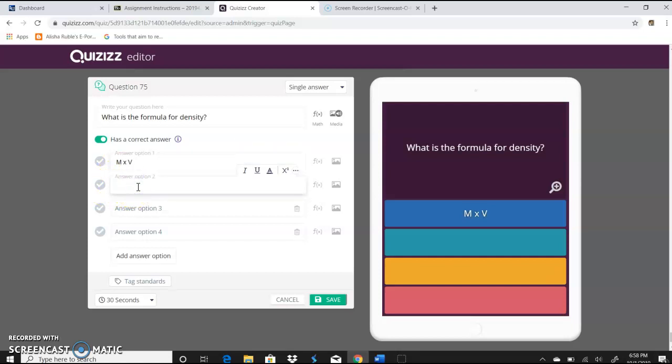I can put in speed equals distance divided by time. I can put in density equals mass divided by volume. By the way, that's the correct answer. And I can put in force equals mass times acceleration. And I can save that one.